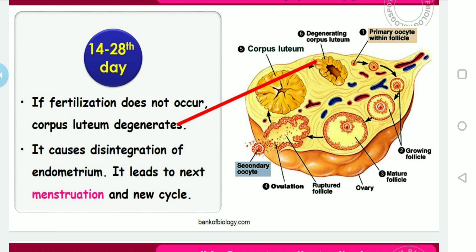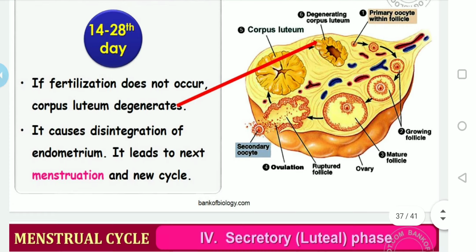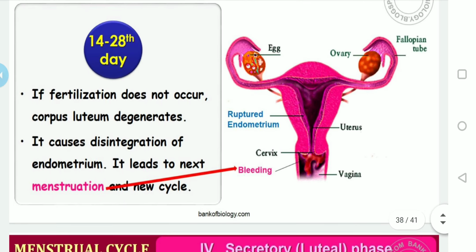Okay, here it is also the right side diagram. The sixth labeled one you can identify, isn't it? It is easy to understand also. If the fertilization does not occur, then the corpus luteum degenerates. It causes the disintegration of endometrium. It leads to the next menstruation. So this also you can identify in the right side diagram. The ruptured endometrium and the bleeding you can also identify in the vaginal opening.